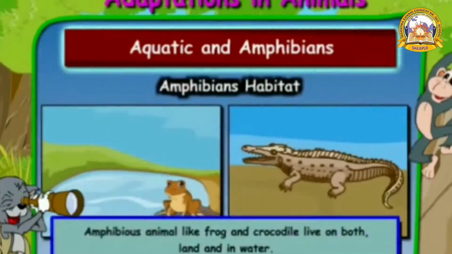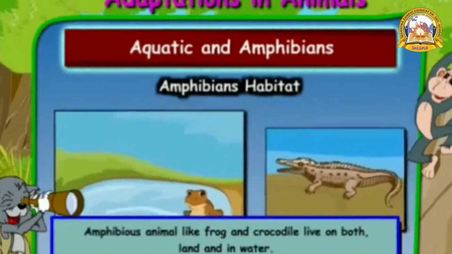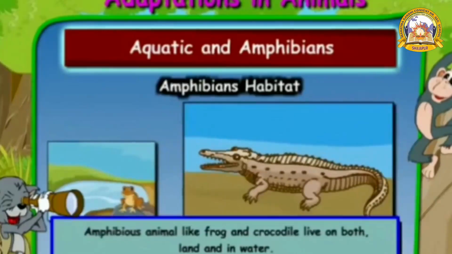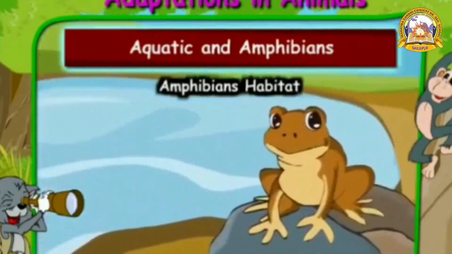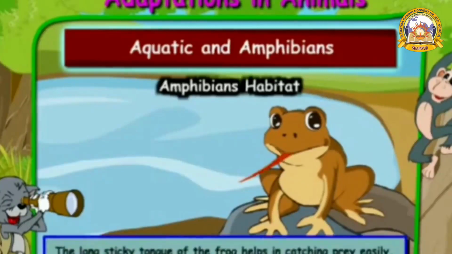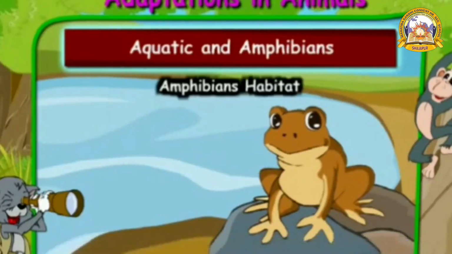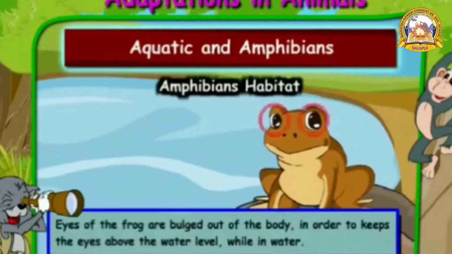Now there are some special types of animals called amphibious animals, like frogs and crocodiles, that live both on land and in water. Let us understand how the frog adapts to its habitat. It is very interesting to know that the frog's long sticky tongue helps it catch prey easily. Similarly, its eyes bulge out of the body in order to keep the eyes above the water level while in water.